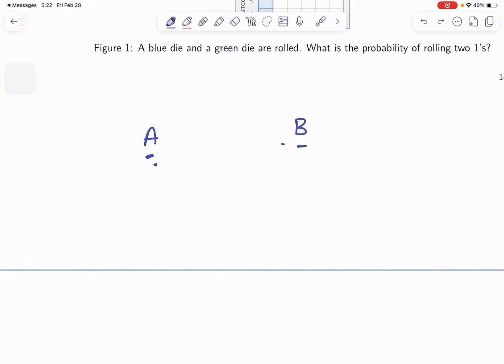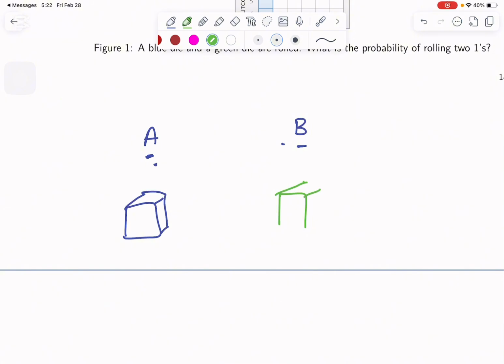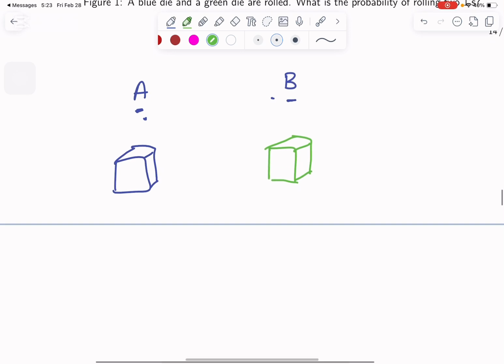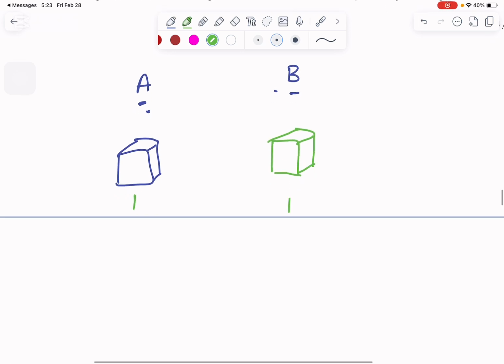Again, an example with the dice. Imagine we have a dice and we're rolling it. Say we have 2 dice, because this is one event and this is another event. Say we have a green dice and a blue dice. I want to know what the chances are that I get a 1 on the blue dice and a 1 on the green dice.